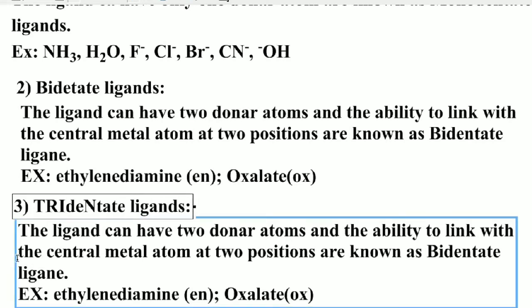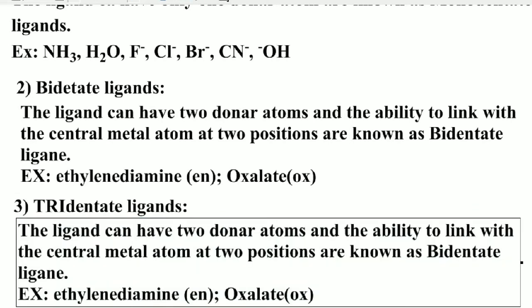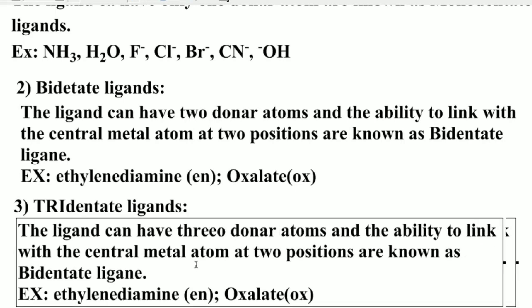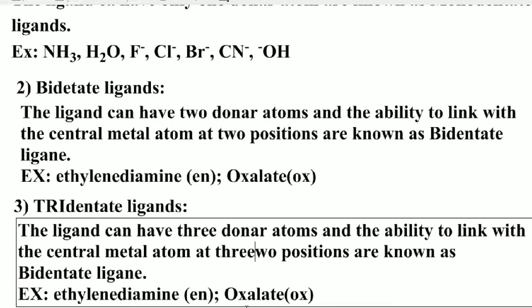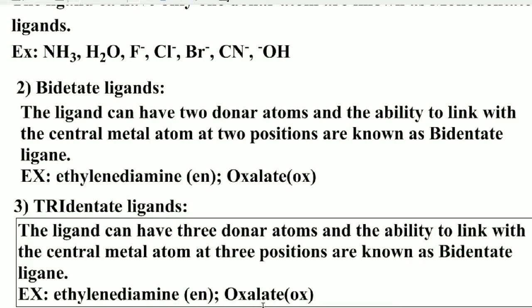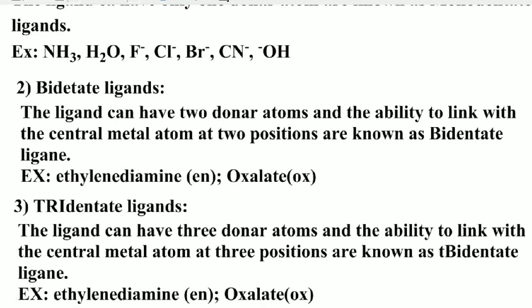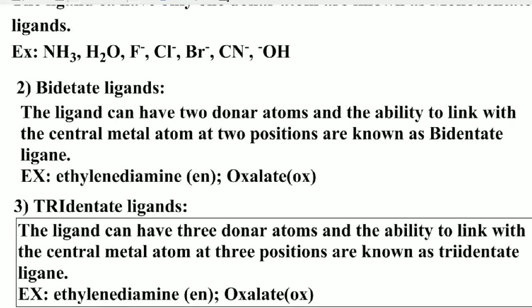Ligands that can link with the central metal atom at three positions are classified as tridentate ligands. The three donor atoms can form dative bonds with the central metal atom.